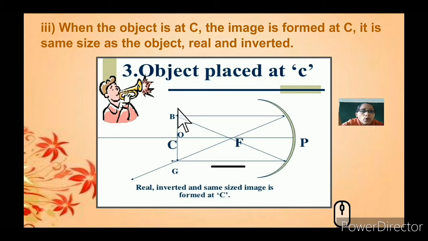So you can take any point. One will be through the focal point, then one will be through the center of curvature, or through the pole you can pass through.